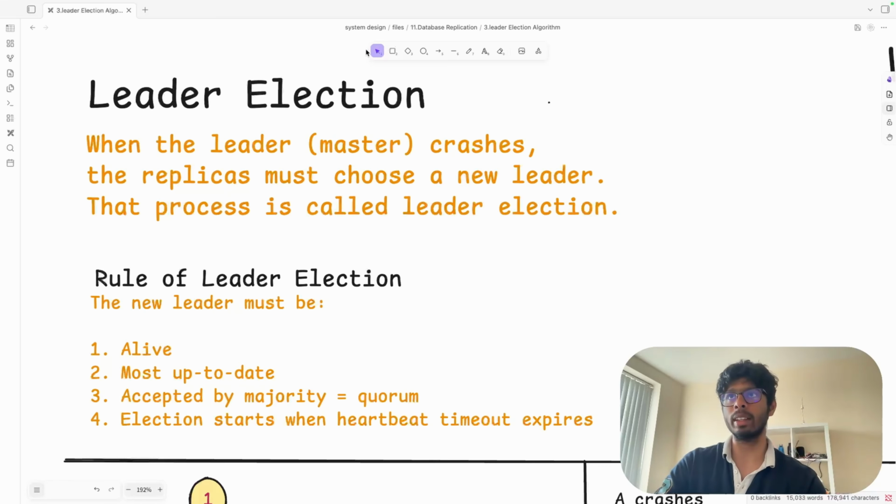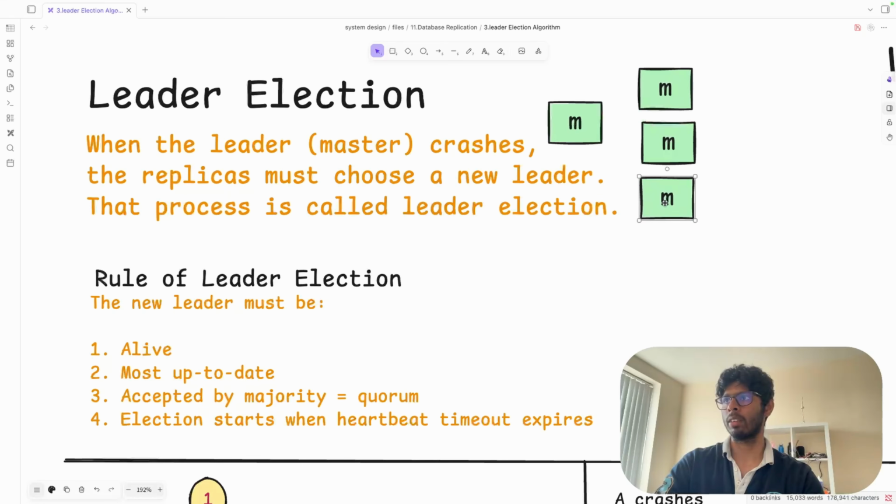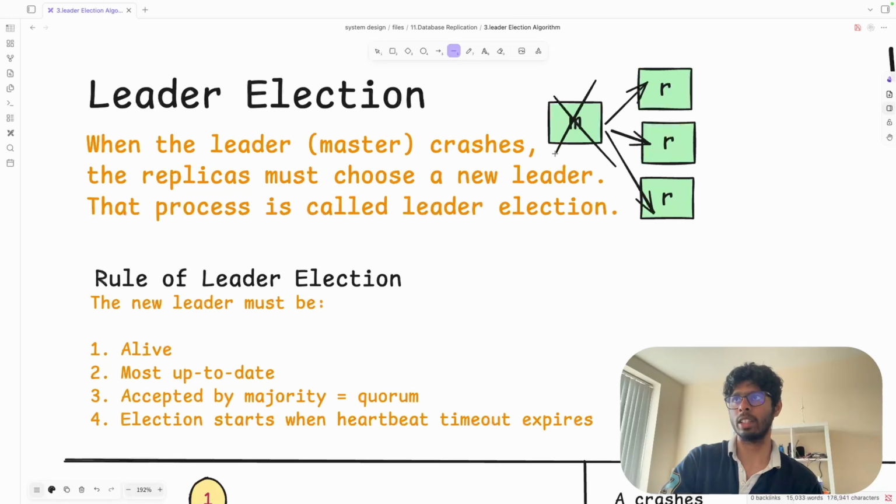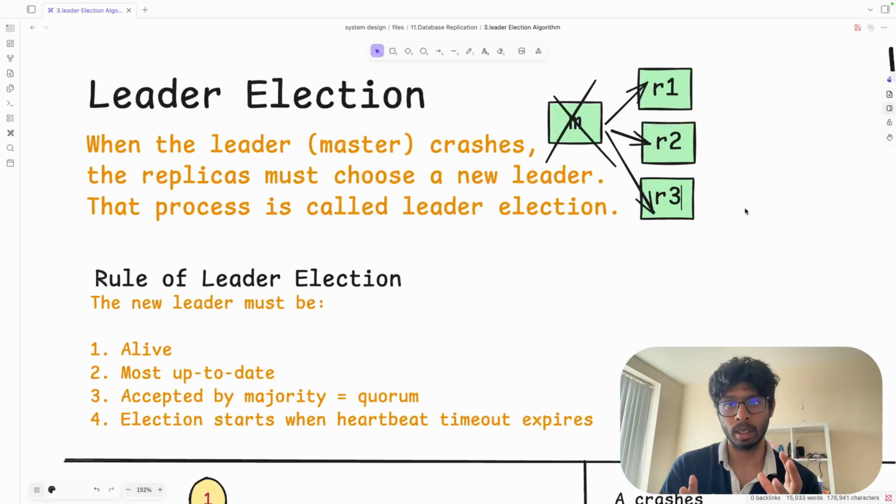So first of all, let's understand the context. Think of it that we have one master, so I will just write M. We have these three replicas here. Now the problem is whenever this master is going to die, who will become the new master? This master is going to crash for some reason. Then who will become the new master? Which replica? R1, R2, or R3? Which will become the new master? This is a question, and we are going to solve it in this video.